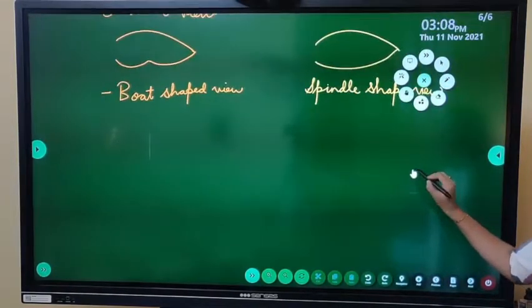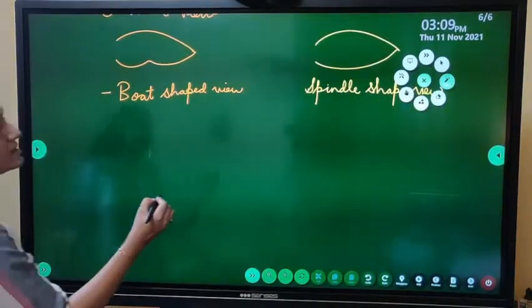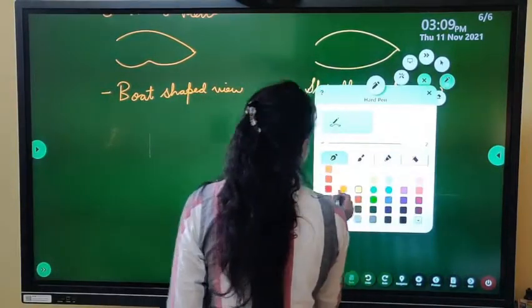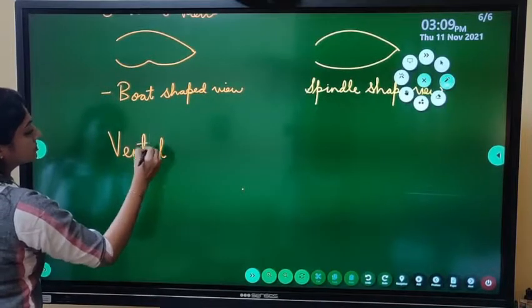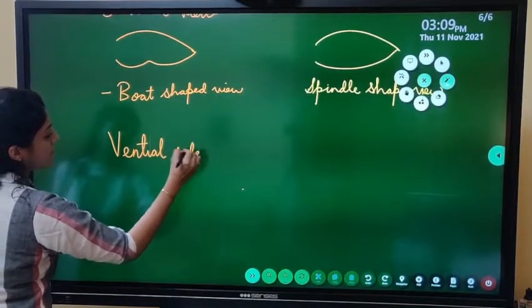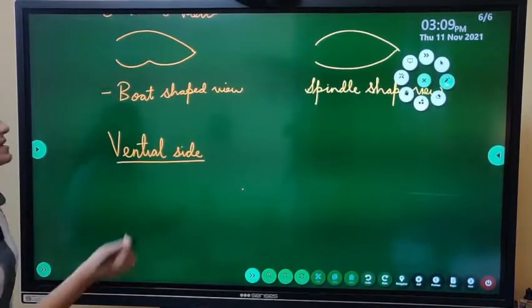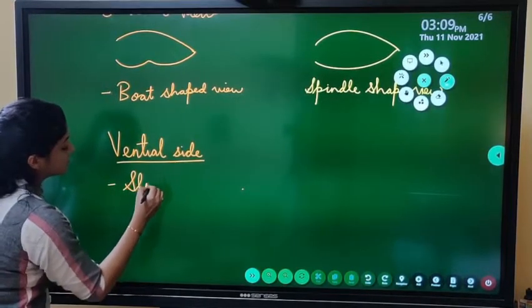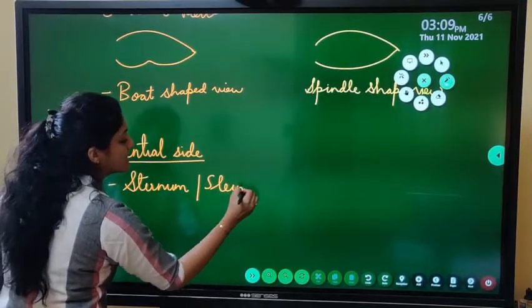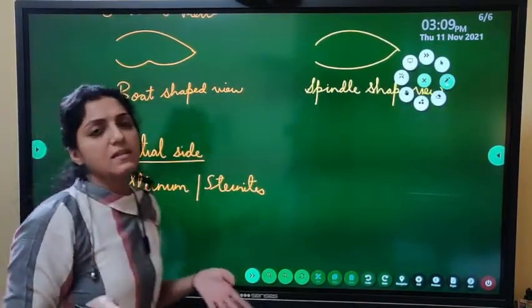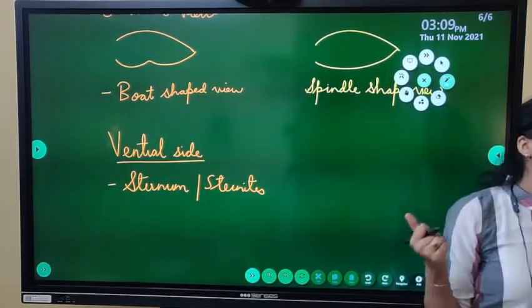Now next difference. When we see from the ventral side, I'm writing the ventral side here. Now what will come on the ventral side? Sternum or the sterni. These will be visible from outside. Externally we will be seeing these exoskeleton parts. So from the ventral side we will be seeing the sternum or the sternite.